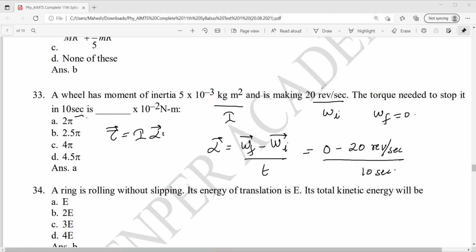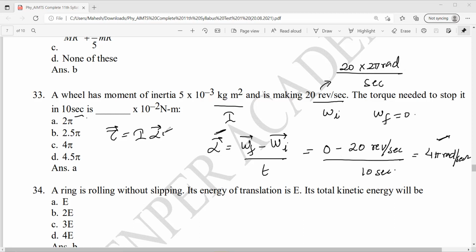You need to convert revolution per second into radian per second. So 1 revolution is what? 2 pi radian. So this becomes 40 pi radian per second. The zeros will cancel. It is 4 pi radian per second square. Use this alpha.